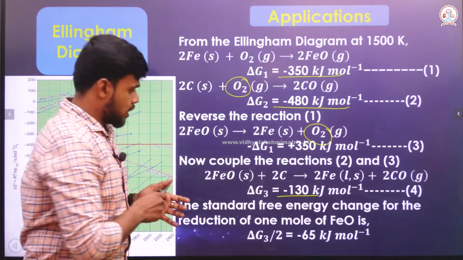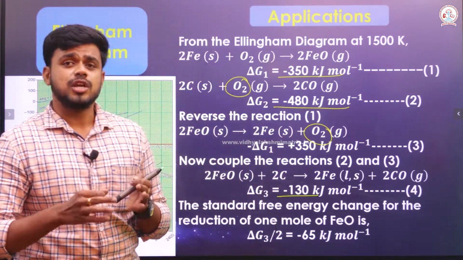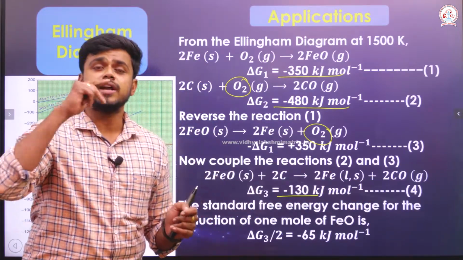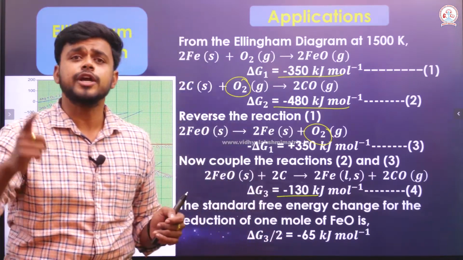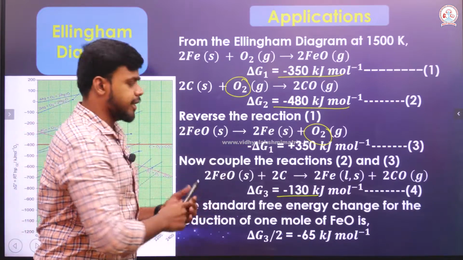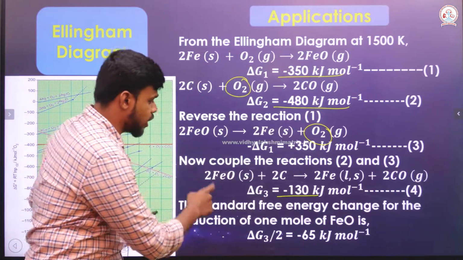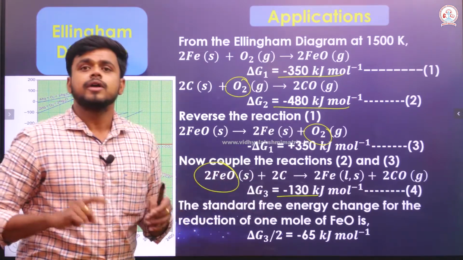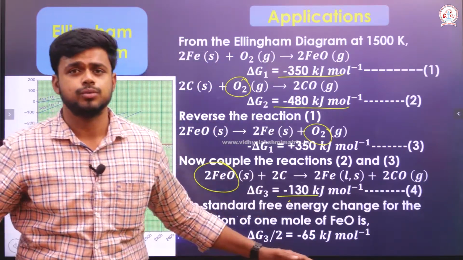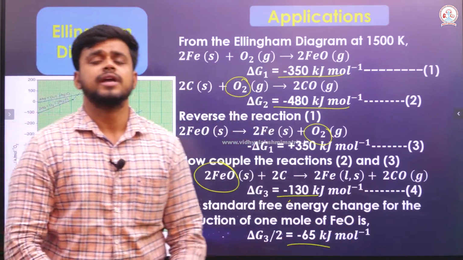See, here del G3 talks about the change in Gibbs free energy for the formation of 2 moles of carbon monoxide, and I can also say that it is for the reduction of 2 moles of iron oxide. In order to reduce 1 mole of iron oxide, how much energy is required? I have to divide it by 2. So, thereby I will be getting minus 65 kilojoule per mole of energy.